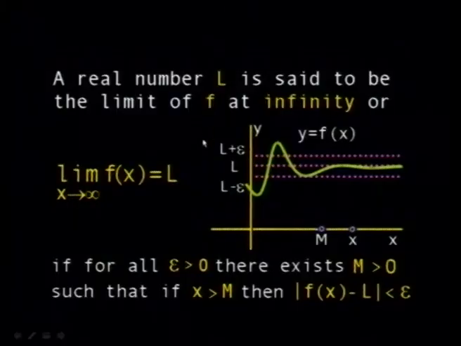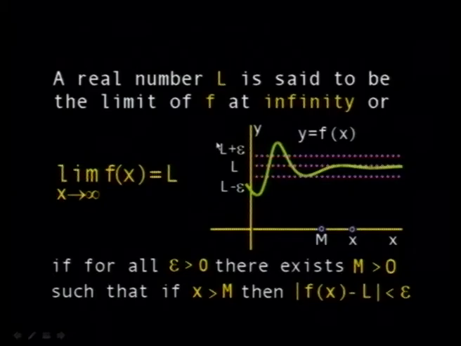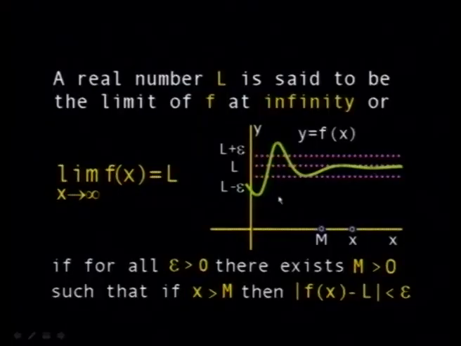Sometimes there is a different kind, this is called a horizontal asymptote. So we saw before a vertical asymptote, in the sense that when x approaches a point, we find that the function increases without bound. Here it's different. Here the function approaches a certain bound when x itself goes to infinity.